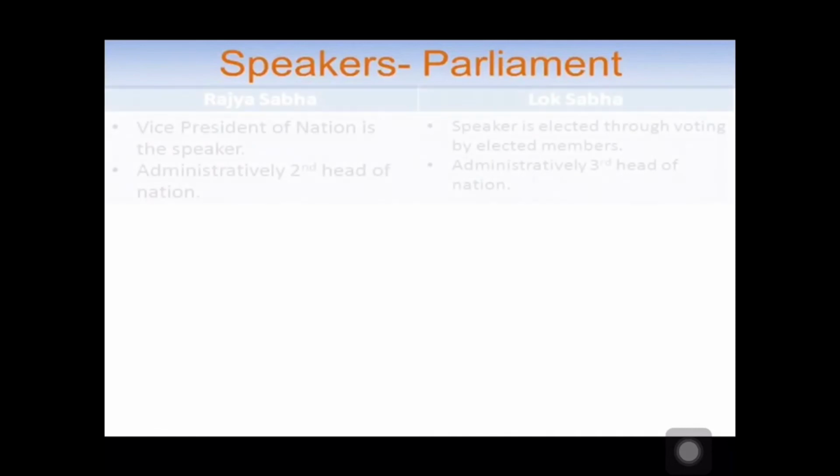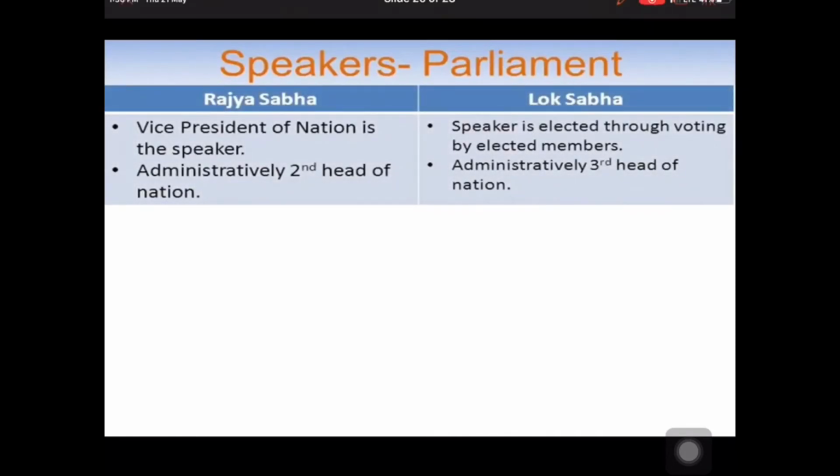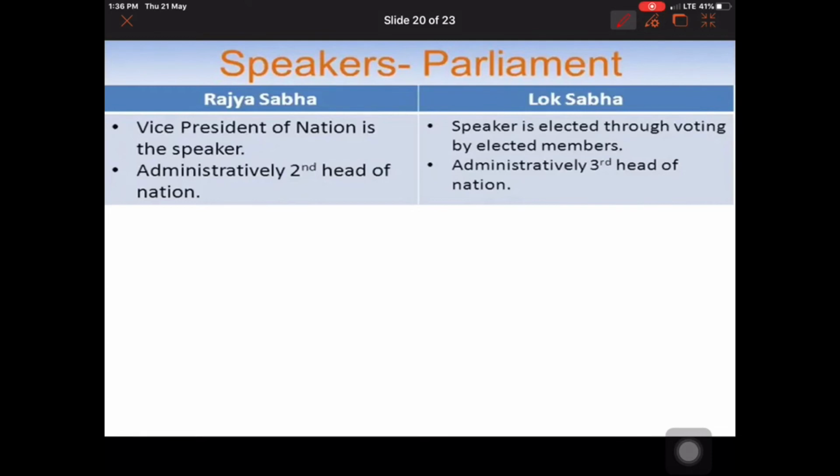The next most important post is the Speaker of the Parliament. Both houses of parliament, Lok Sabha and Rajya Sabha, have a speaker. So who can be the speaker in Lok Sabha or Rajya Sabha? In Rajya Sabha, the Vice President of India is the Speaker, and he is the second administrative head of the nation.